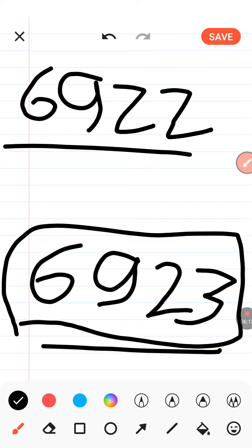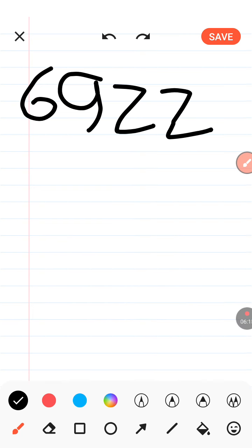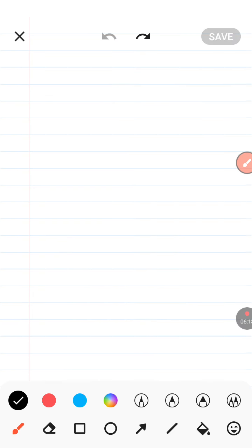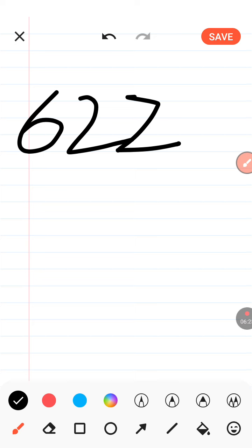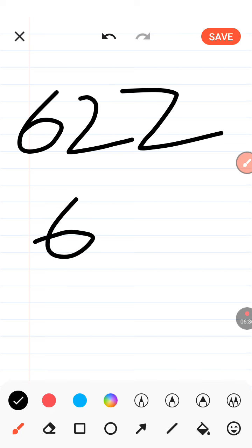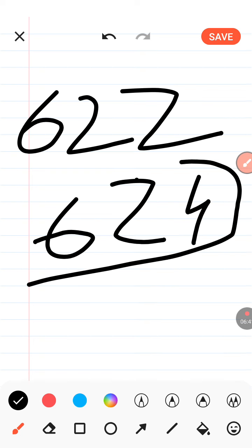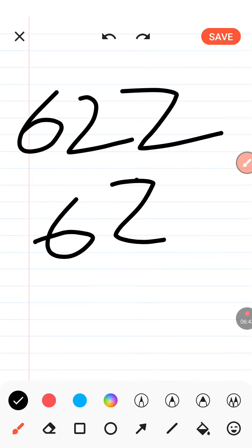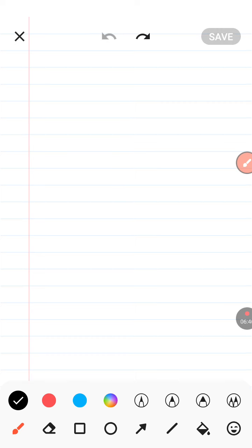So the sign can be done by that. Okay. So sorry friends, next is 622 and 624. Which is bigger? 624 is bigger. Okay, so that is our small and big.